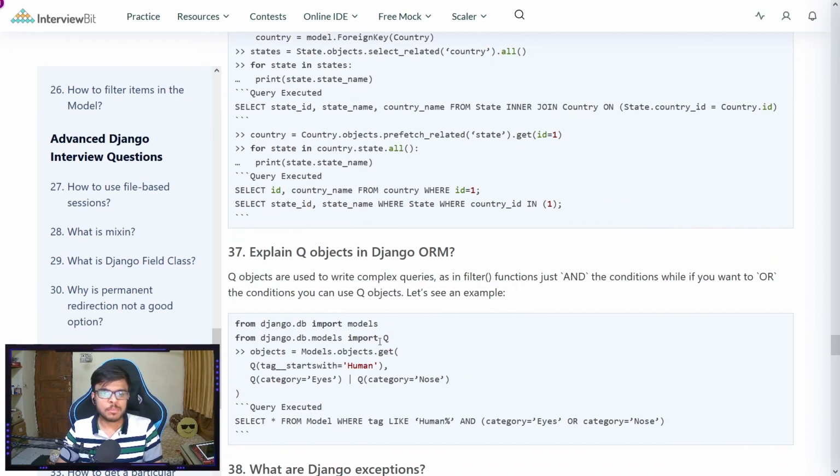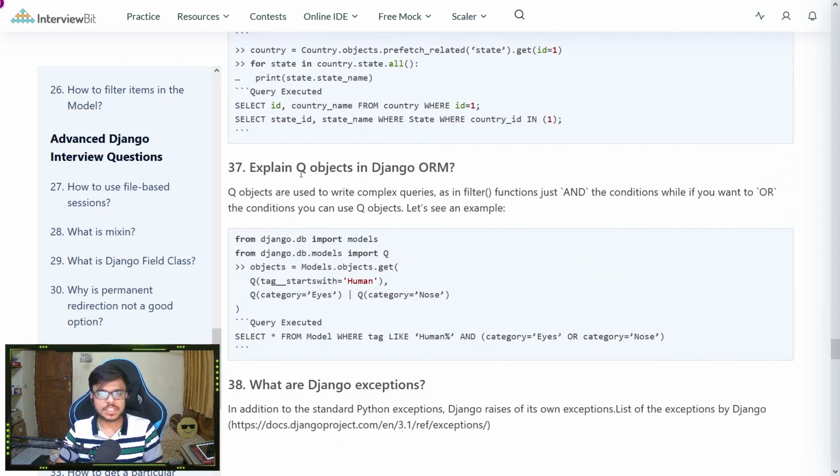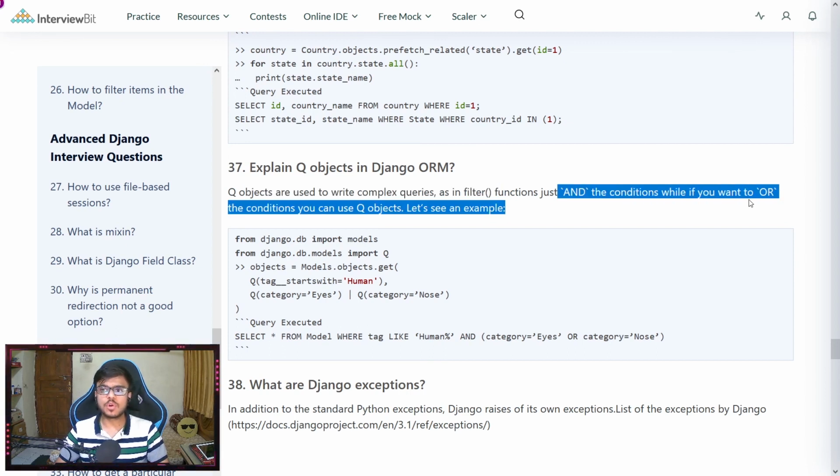Okay. Moving on to the next question, explain Q objects in Django ORM. Q objects are used to write complex queries. As in the filter function, it just ANDs the conditions, while if you want to OR the conditions, you can use Q objects.